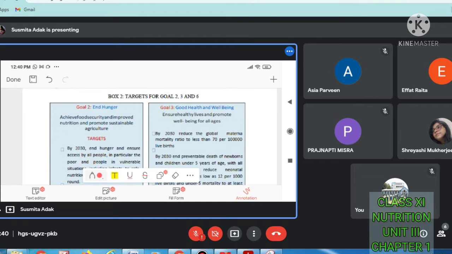See, goal 2 was end hunger, which means we have to end the hunger condition. Achieve food security and improve nutrition and promote sustainable agriculture. Achieve food security means we have to maintain food security. We don't have to waste any food product, and we have to improve the nutritional condition and promote sustainable agriculture.